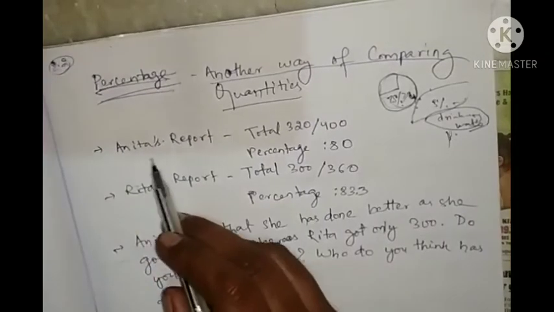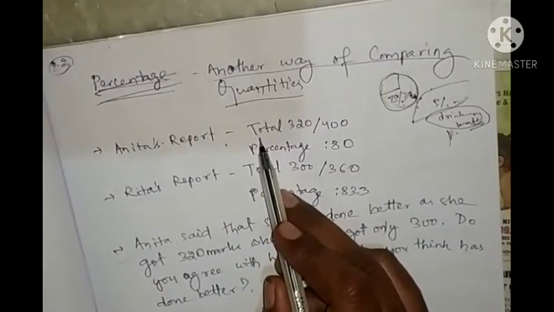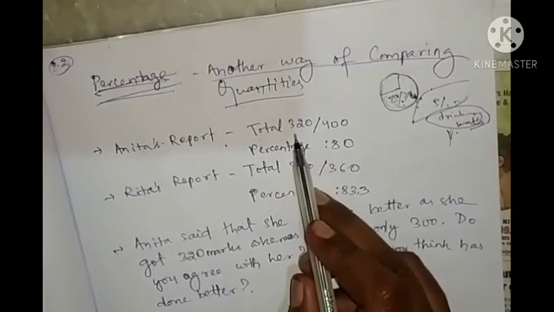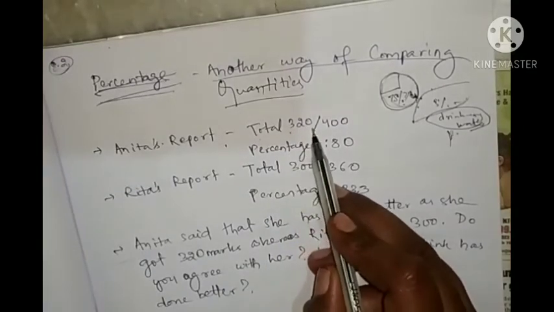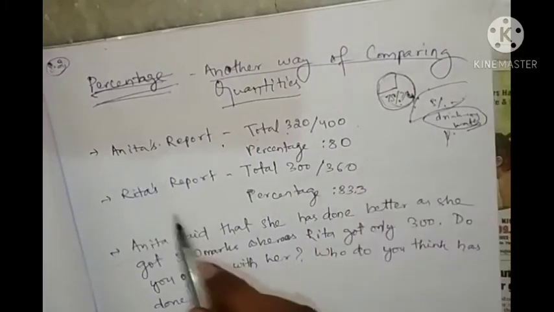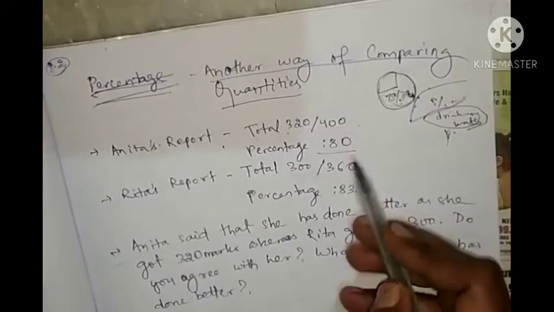Look at Anita's report card here. Total marks she has got 320 out of 400, and the percentage written is 80%.